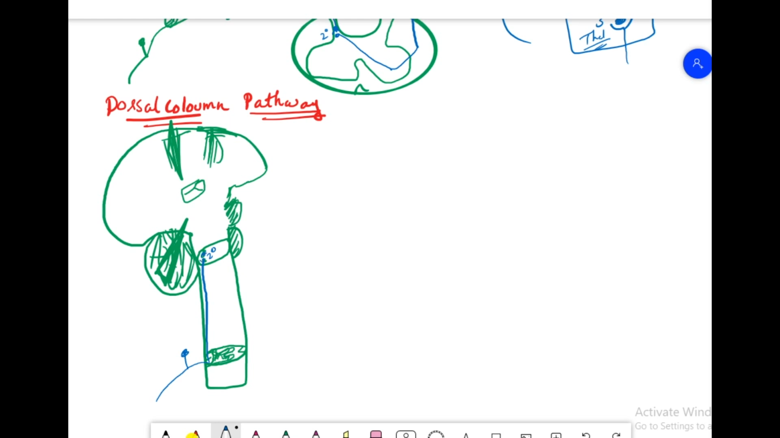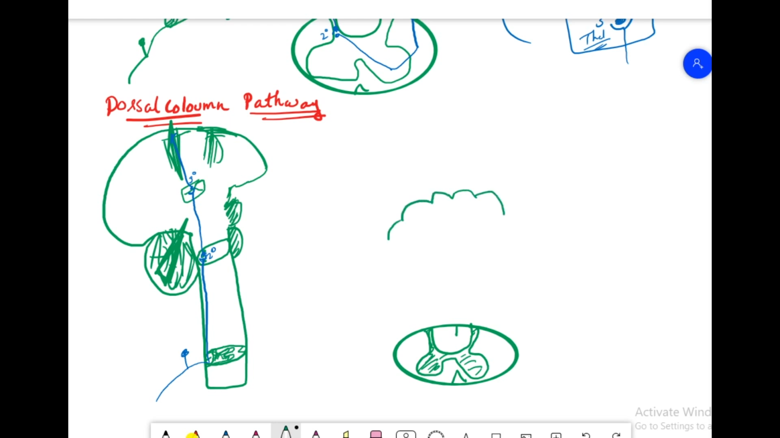So primary order sensory neurons, the cell bodies are located in the dorsal root ganglia, and they reach into the dorsal horn, then ascend to the medulla, then to the thalamus and to the cerebral cortex. You can see the gray matter.